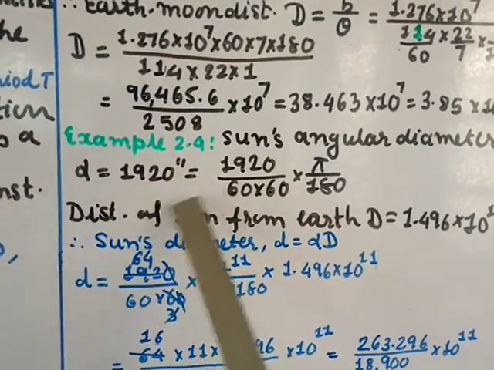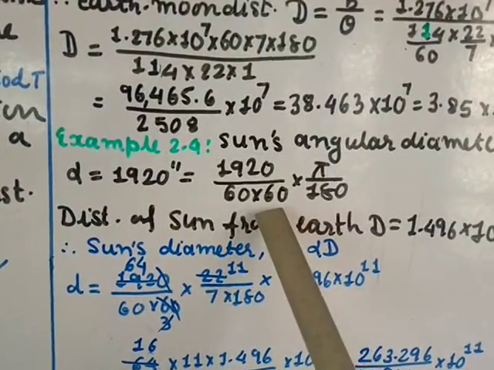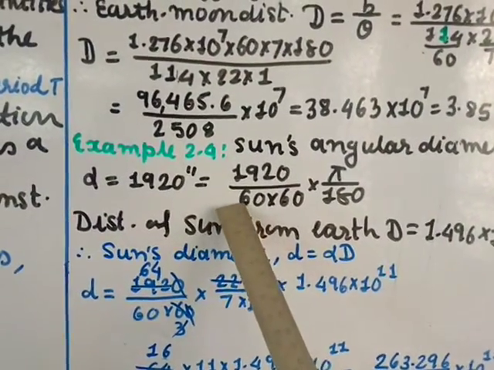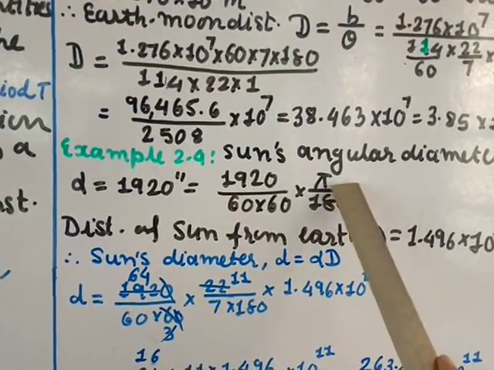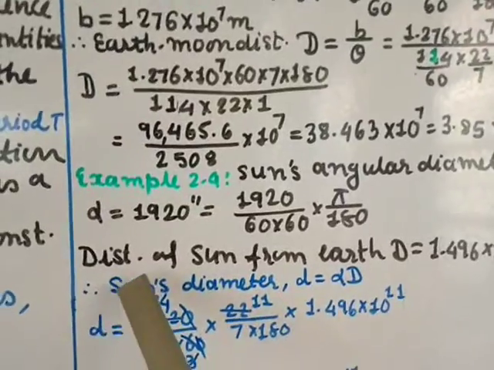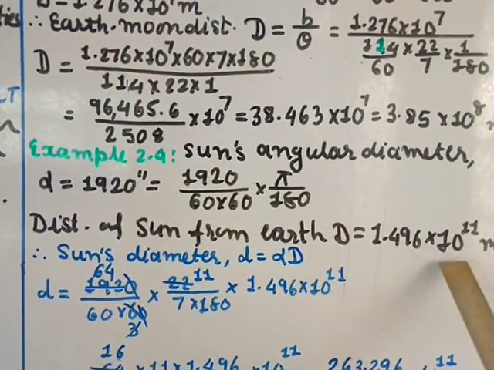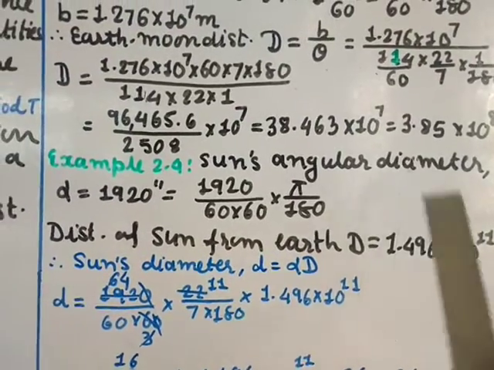Since it is in seconds, you have to convert into minutes, so divide by 60, and then convert into degree by dividing once again by 60, and convert into radian by multiplying by pi by 180, as I told you before. The distance of the sun from the Earth, d, is given to us as 1.496 into 10 to the power 11 meter. See, I made a mistake.